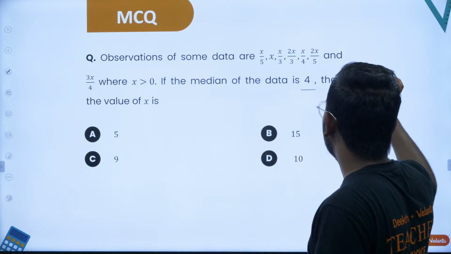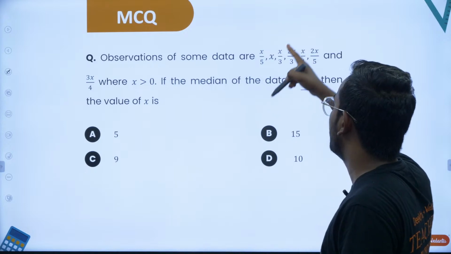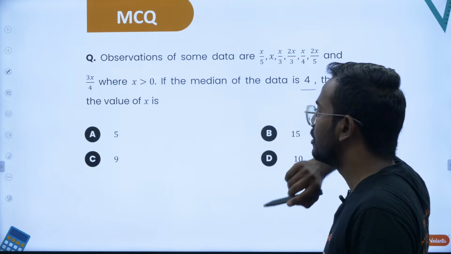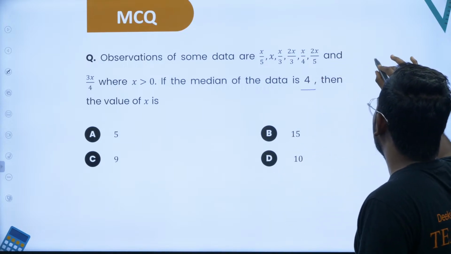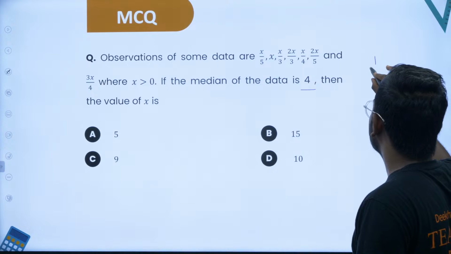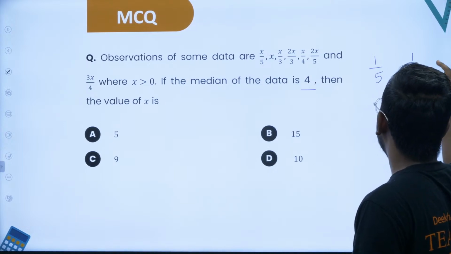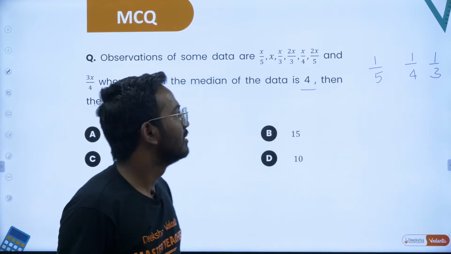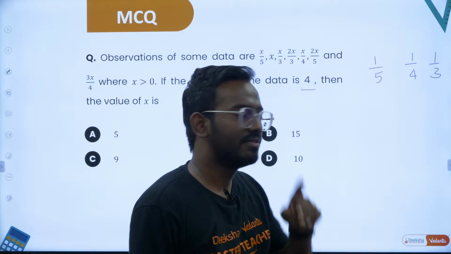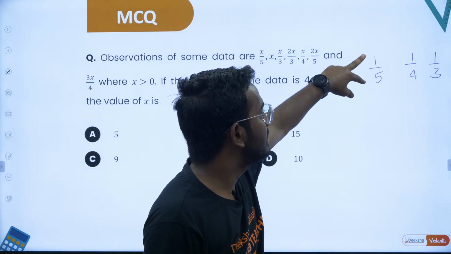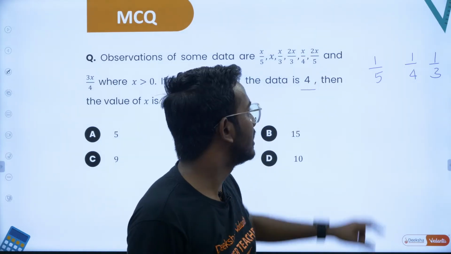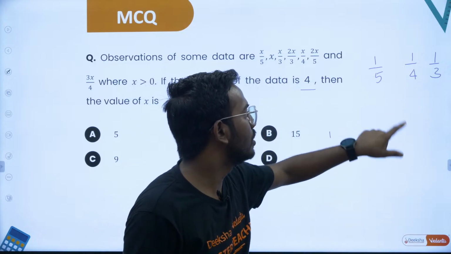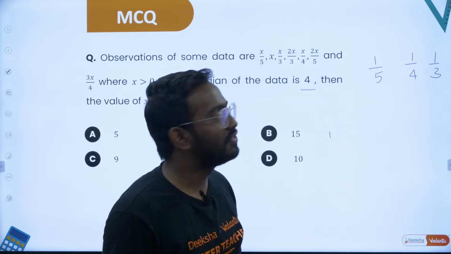Clearly, you can see x by 5, x by 3, x by 2, 2x by 3, x by 4. How do you arrange this, sir? You should know, whenever you have 1 by 5, 1 by 4 and 1 by 3, which is bigger? 1 by 5 is basically 1 out of 5 parts. If you divide the whole thing into 5 parts, each part of it is 1 by 5.